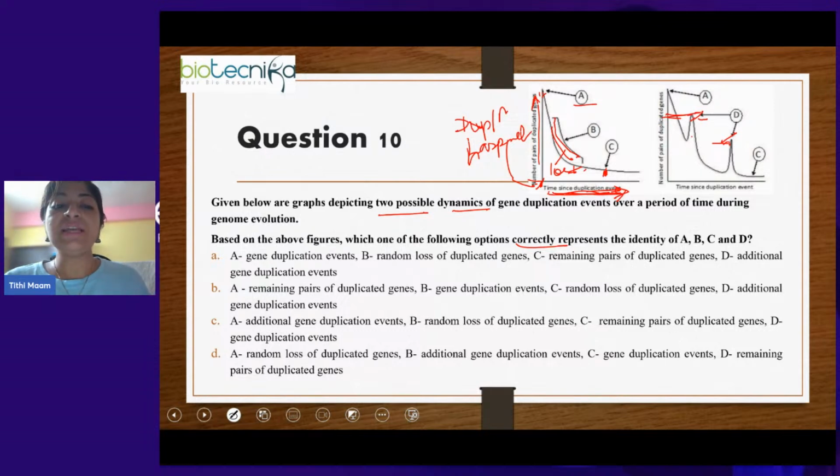Okay, so what is A? The gene duplication event. B, loss of duplicated genes. C, the remaining pairs of duplicated genes. And D, additional duplication events. Okay, so answer will be option A.